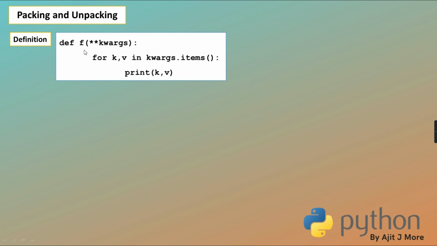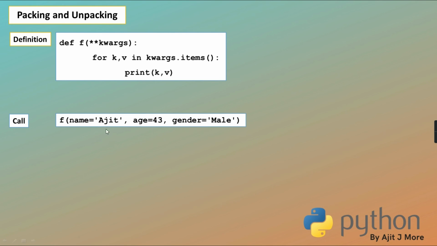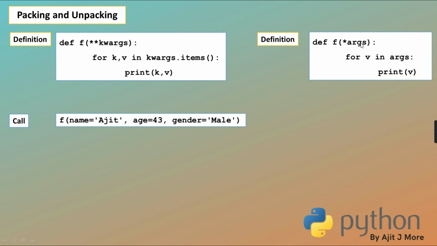So we are defining a function. Just now we have seen this. Double star means it's going to receive variable length keyword arguments, so each key-value pair I am printing. Then I am calling the function. While calling, I am passing any number of key-values. Similarly, I can define a function with variable length positional arguments, not keyword, with a single star, just fetching it and printing it. So you know this args is going to be received as a tuple. This kwargs is going to be received as a dictionary.